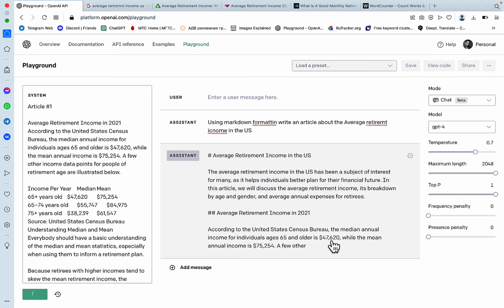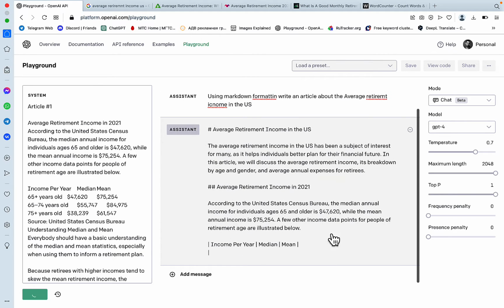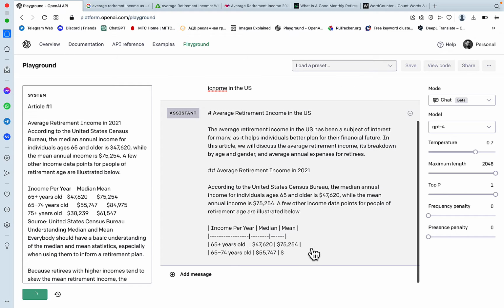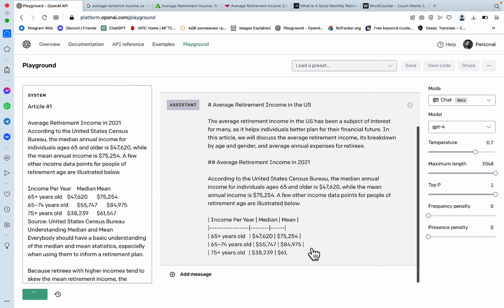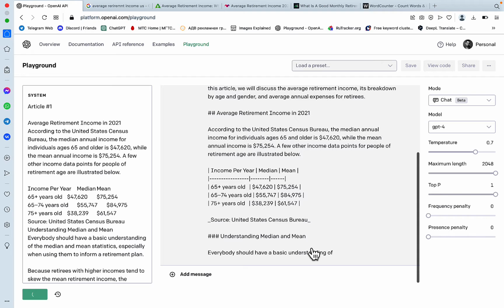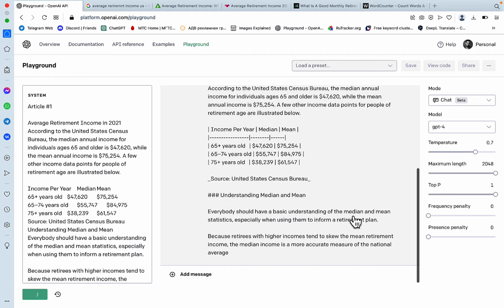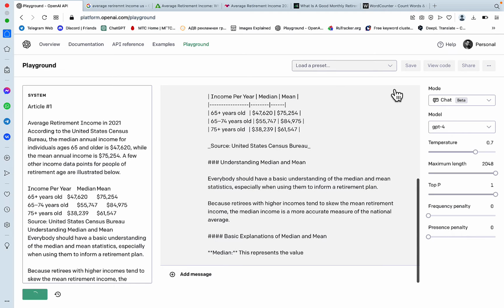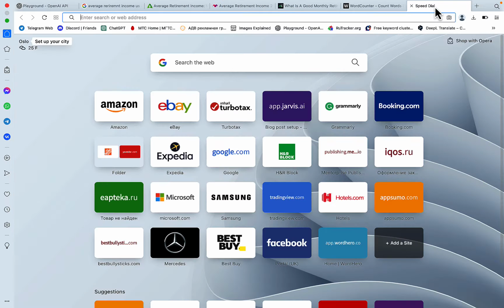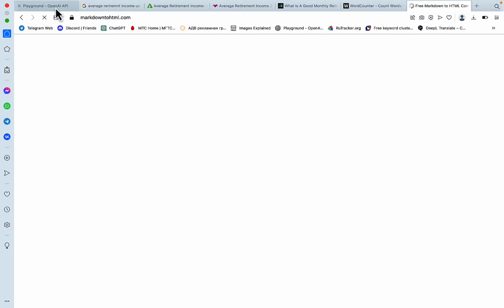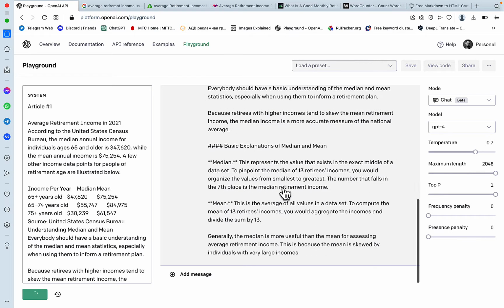And this is the 47,620. So this is the figure that is being quoted, and see, it's actually creating a table as well. So this is amazing. And it even mentions the source. And what you can do is to go to a tool called Markdown HTML. And we will let it finish.